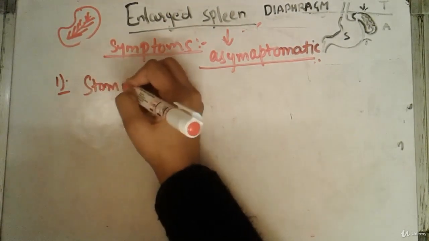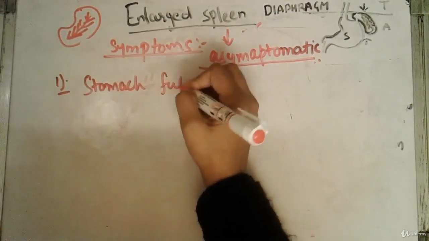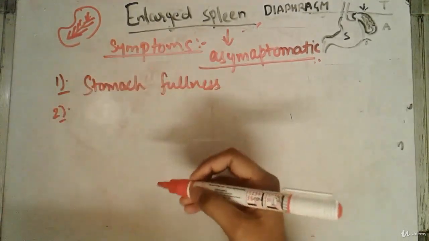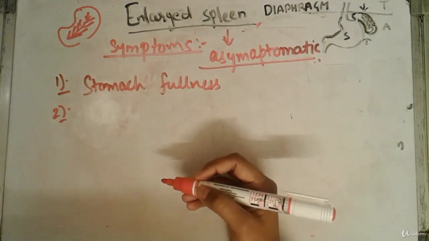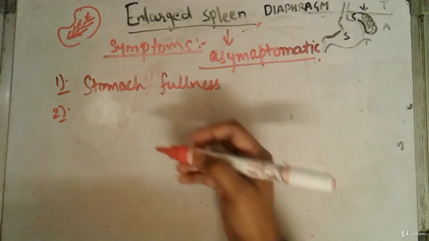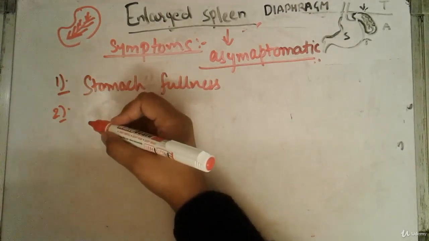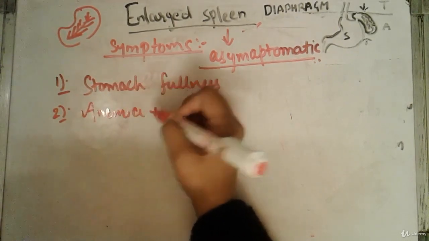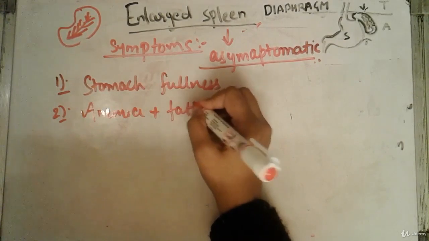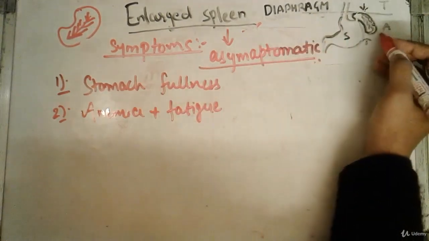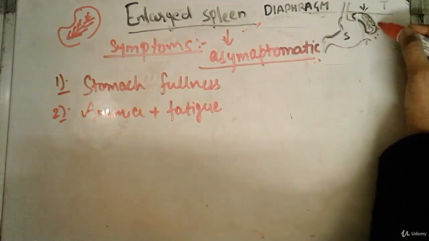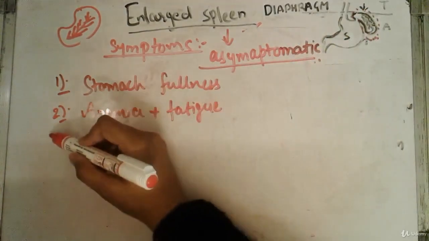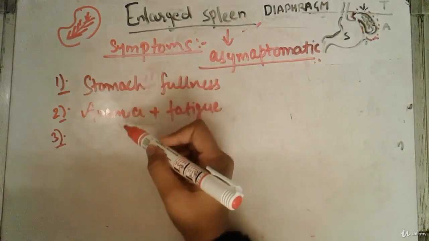Whenever you eat small meals, your stomach will feel full. You will start feeling full and you will not need to eat anything more. Stomach pain, it can cause further stomach pain. Anemia plus fatigue, because now the liver is not doing its proper function. It is getting impaired, so it is not doing its function. So the patient can suffer from anemia.